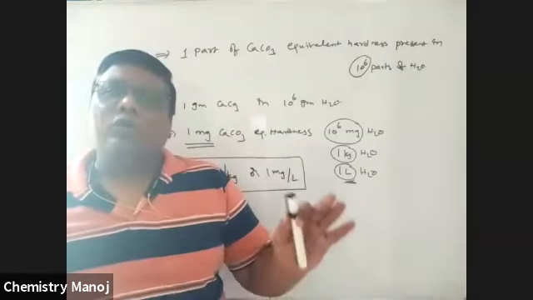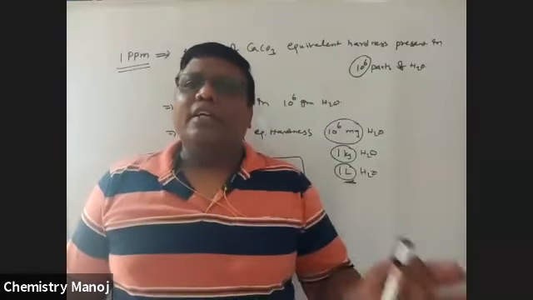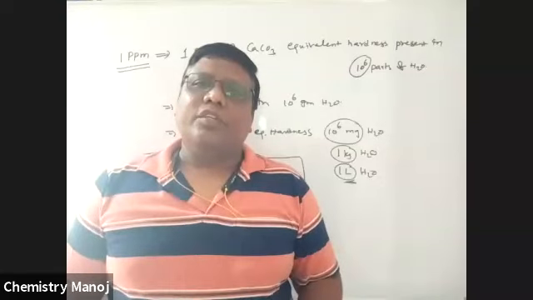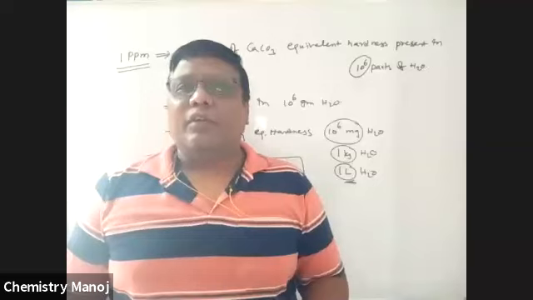Now, how do we convert whichever salt it may be into CaCO3? Just by taking stoichiometric relations, that means we consider 1 mole of each one.